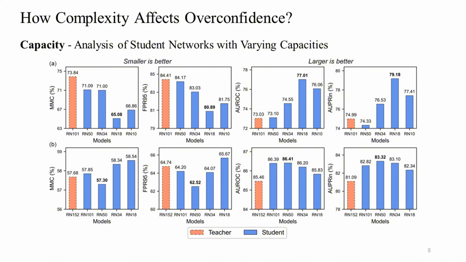Using knowledge distillation on CIFAR-100 and ImageNet-100, our experiments show that moderately reducing model capacity effectively mitigates OOD overconfidence. However, if the capacity is reduced too much, the model may fail to perform the classification task adequately, leading to degraded performance on both in-distribution accuracy and OOD detection metrics.